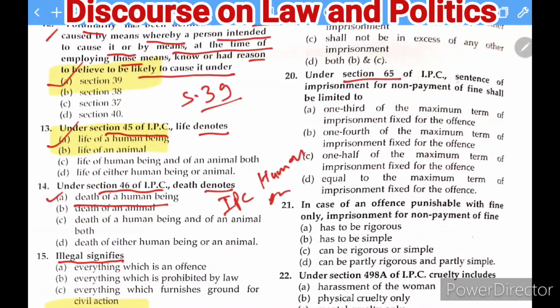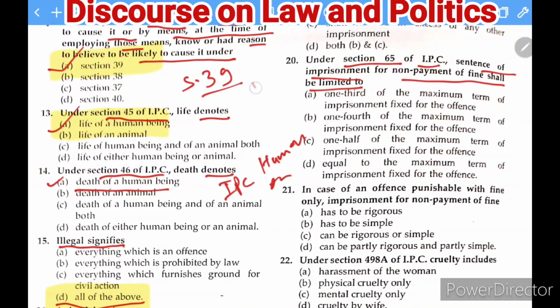Under section 65 of the IPC, sentence of imprisonment for non-payment of fine shall be limited to what? This is a very important question. Remember that it is a very important question here. So I am writing very important with this question number 20.